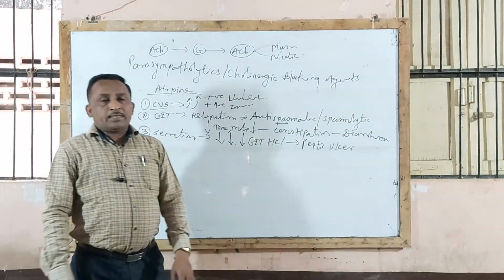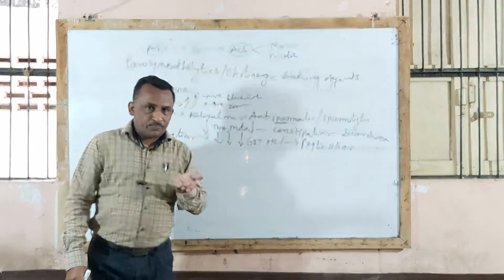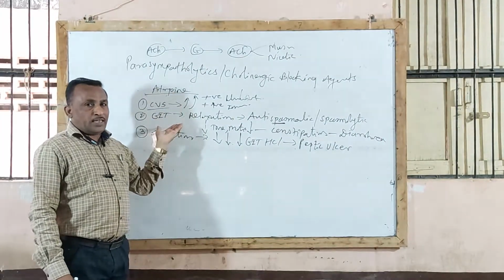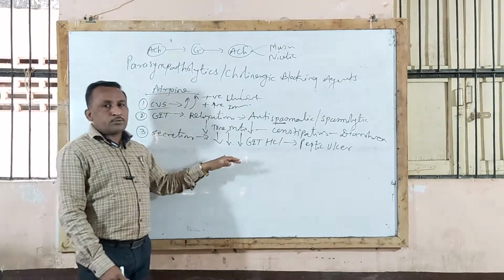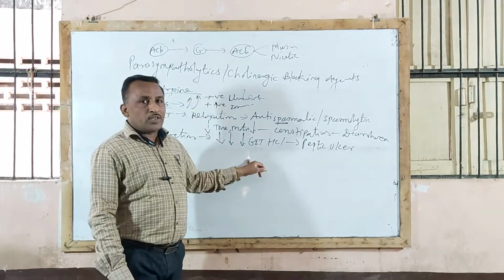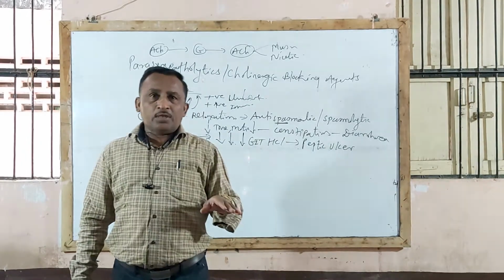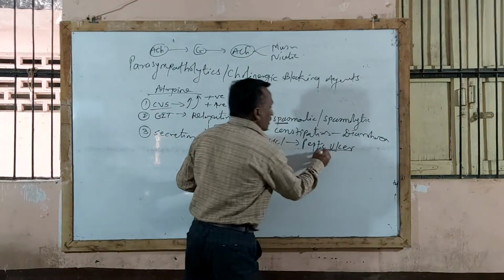You know that acetylcholine, by acting on secretory glands, increases secretion, isn't it? While atropine antagonizes the muscarinic effect of acetylcholine, and thereby decreases all types of secretion, that is bronchial, nasal, salivary secretions, and also decreases GIT hydrochloric acid secretion, and due to this reason it is used in treatment of peptic ulcer also.